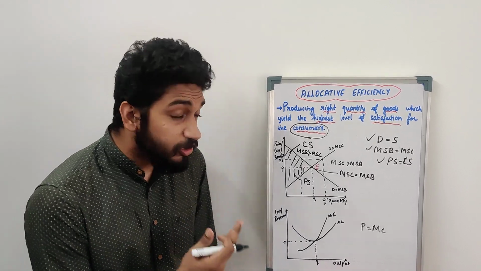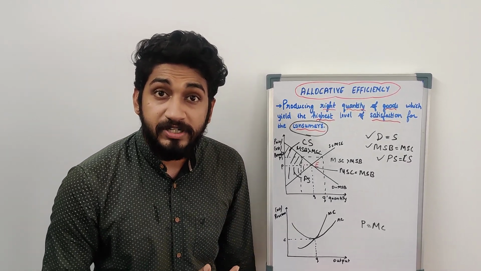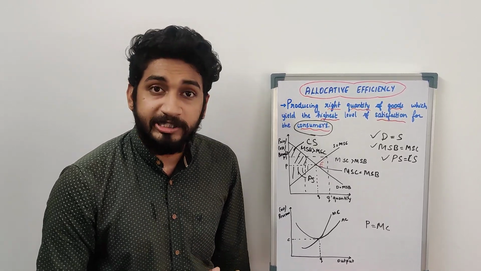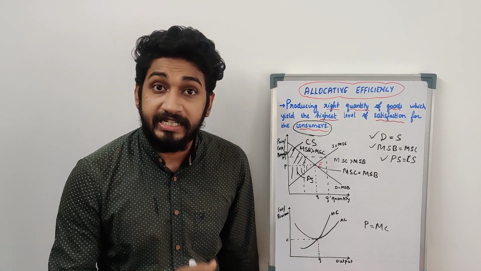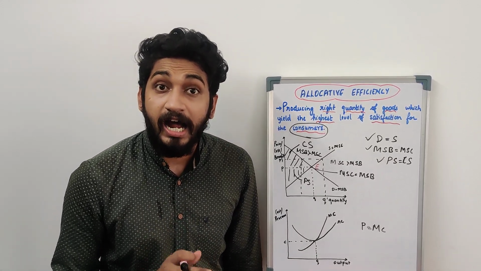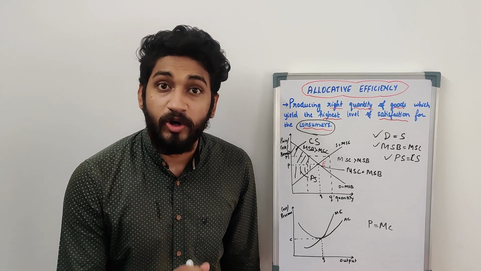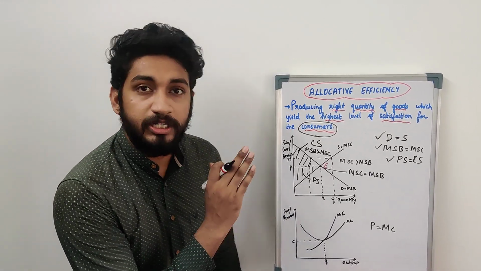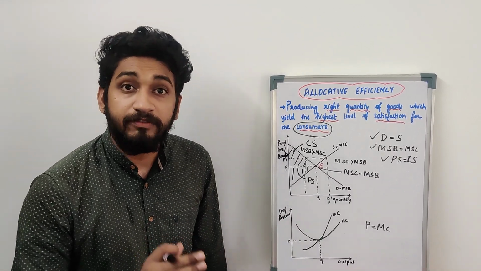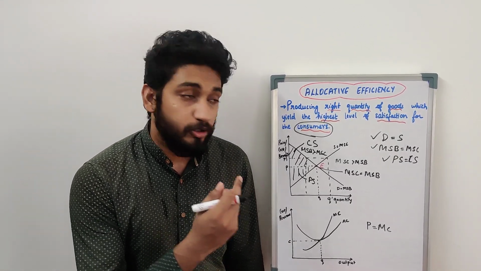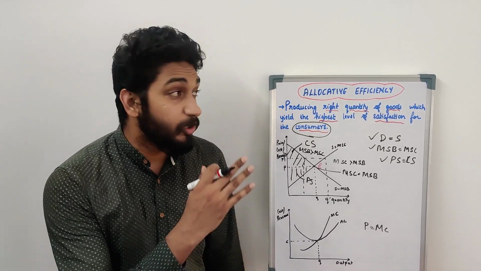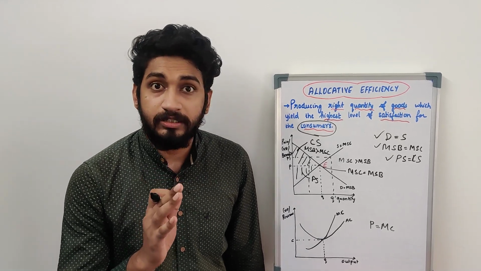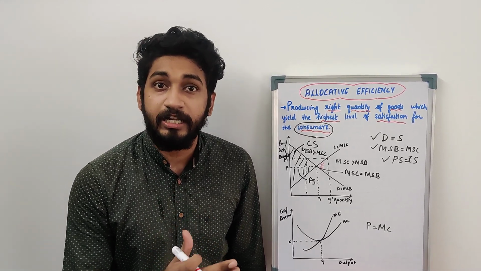There's a lot of discussion whether allocative efficiency can be shown on a production possibility curve. On a production possibility curve, showing allocative efficiency is really difficult unless and until we know the choices of the consumers. If we know the choices of the consumers, we can plot it on the production possibility curve, or else it will be difficult for us to plot it. So allocative efficiency will help us in allocating the proper resources that are needed for the economy.